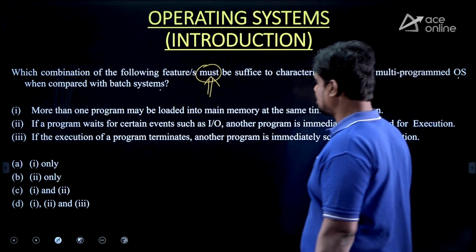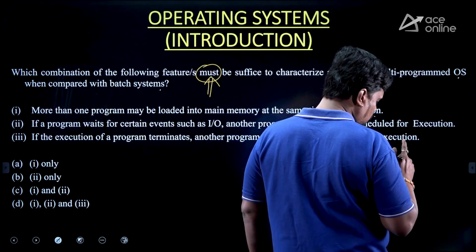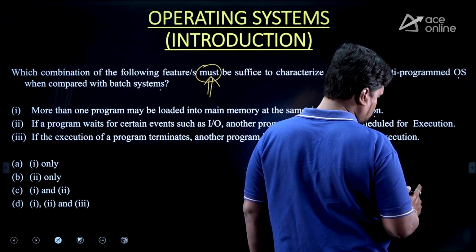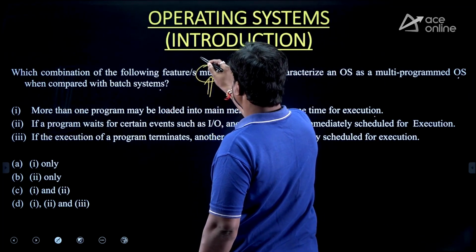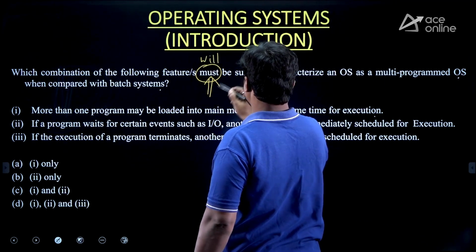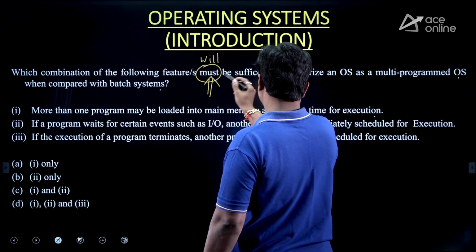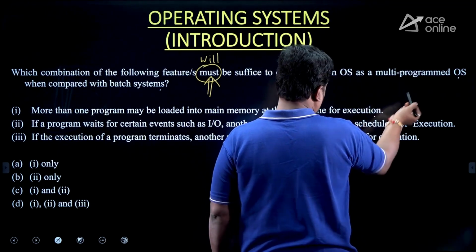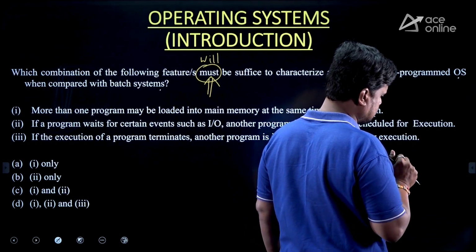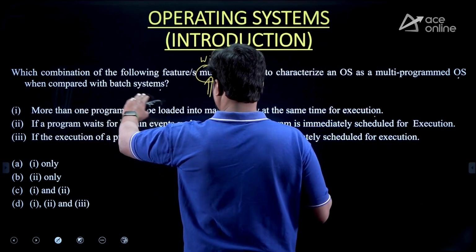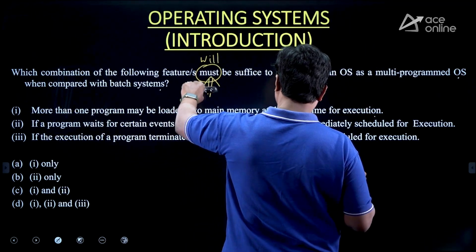If you recall the previous year GATE question, it says which combination of the following features will suffice to characterize an operating system as a multi-programmed operating system, but there it is not comparative with a batch system and it is not "must".